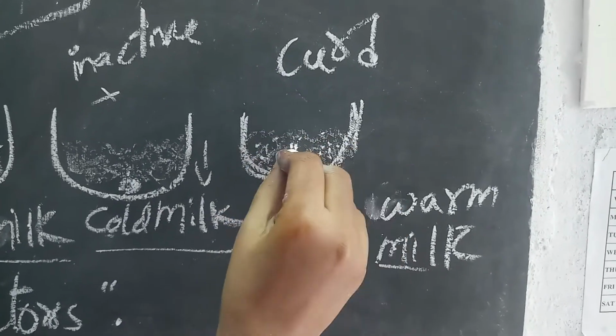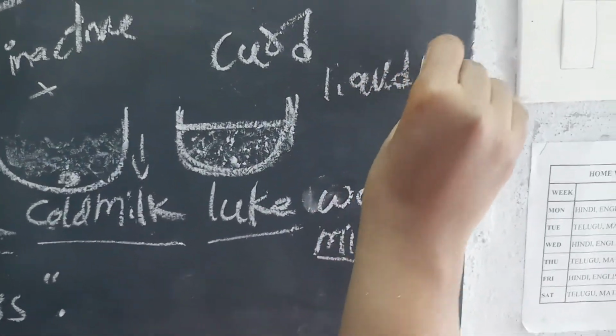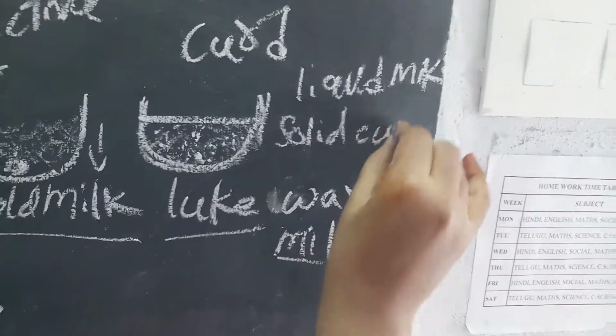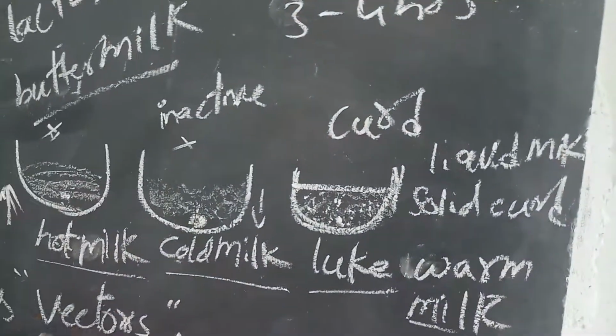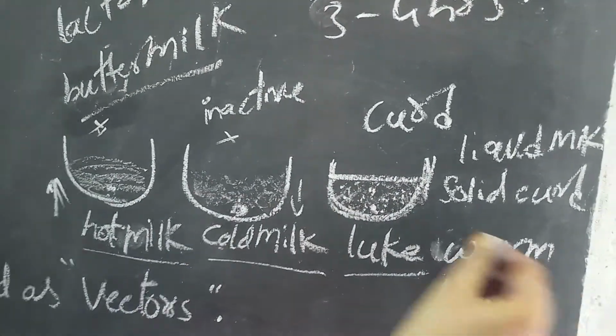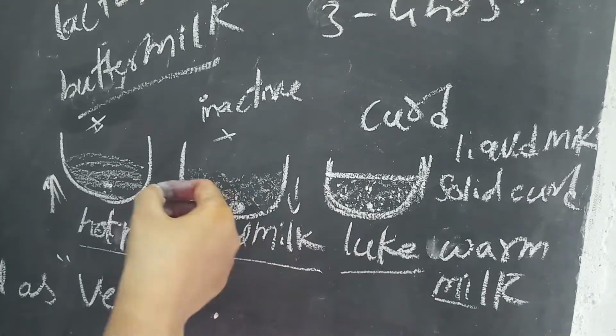Okay, it started replicating in its number and the liquid form of the milk converted into the solid form of curd. Right, children? So this is the formation of the milk to the curd. By the different temperatures, the bacteria will be in active as well as inactive states.